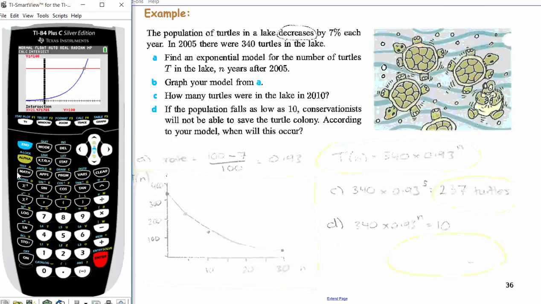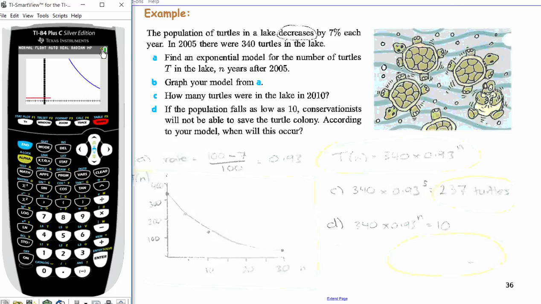So you go to y equals, leave whatever's in there. Make sure you're trying it out with your calculator yourself while we're doing all this. Plug in your model, 340 multiplied by the rate, 0.93. You can put the rate in brackets if you want. To the power of x, and equals 10. Graph. So again, my settings on my window are just from the previous one still. It might take a long time to graph as a result. Still spinning, so if yours is spinning, don't worry, it's still just calculating for you.